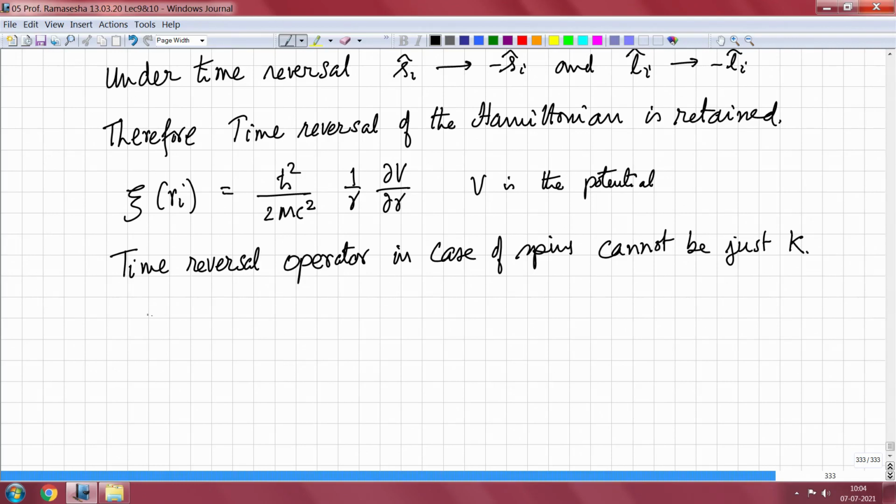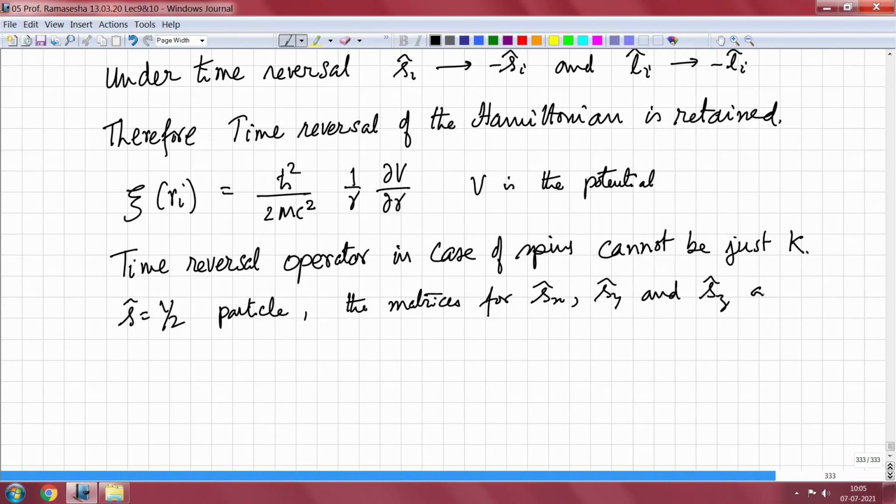Because when I take a spin half particle, the operators for Sx, Sy and Sz angular momentum are the following matrices.